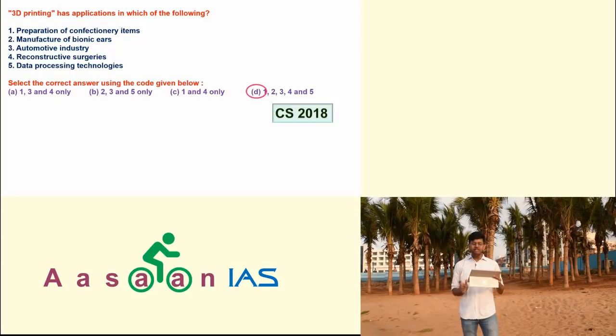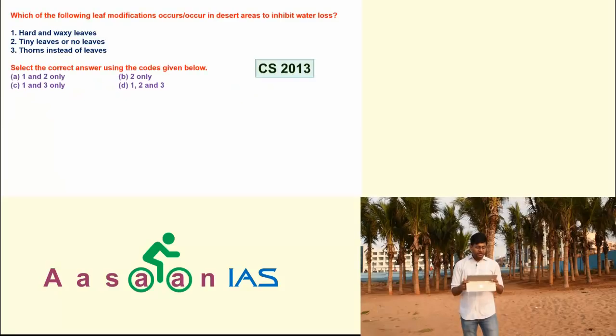Take this question asked in 2013. Which of the following leaf modifications occur in desert areas to inhibit water loss? See, water loss के लिए transpiration has to be reduced, because desert areas में water is scarce. So obviously the leaf structure will be modified. The surface of the leaf, that area will be less, or certain trees will not have leaves.